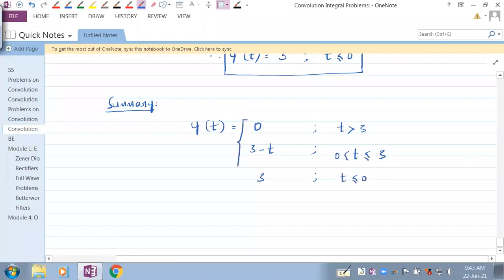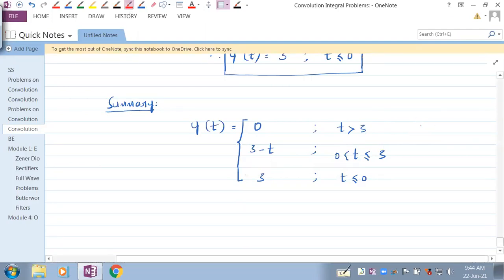And see if we have covered the whole range from -infinity to +infinity or not. Let me just write that for you.